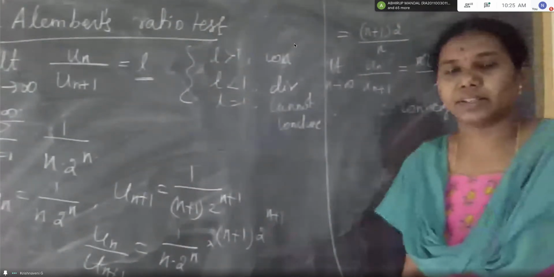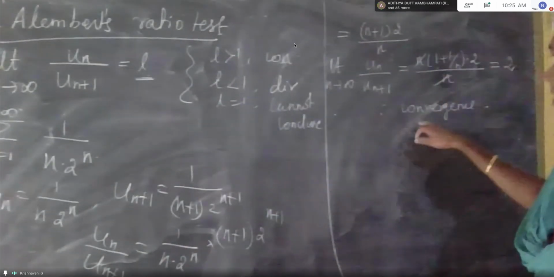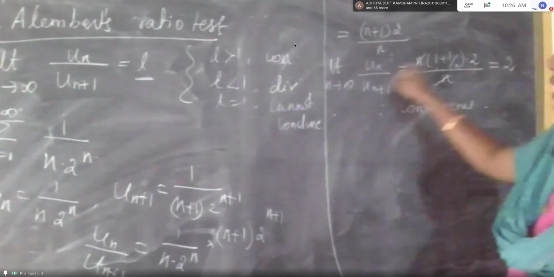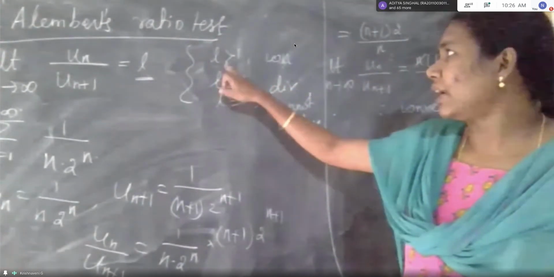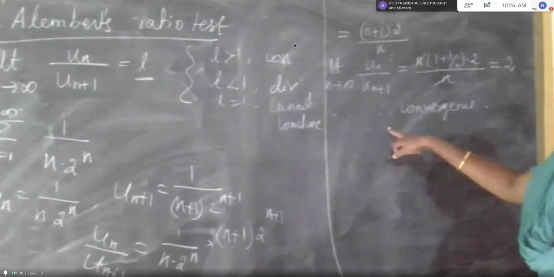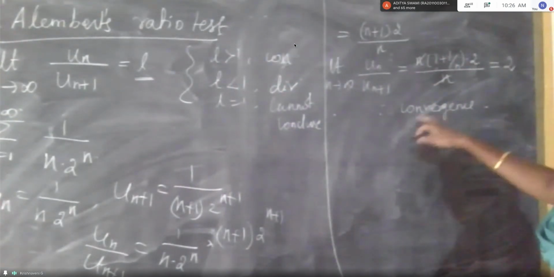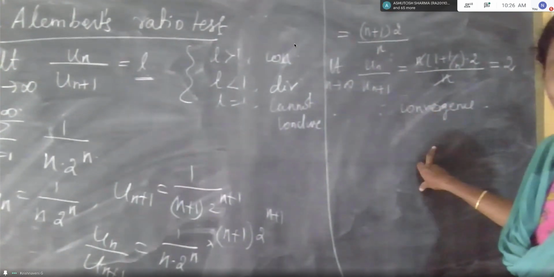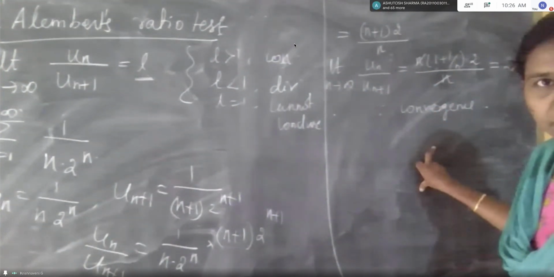Yes, exactly. The sequence in this problem, when n approaches infinity, we are getting 2. Here 2 is the L value, which is greater than 1. Therefore, the series is convergent when limit n tends to infinity of un by un plus 1. Okay?